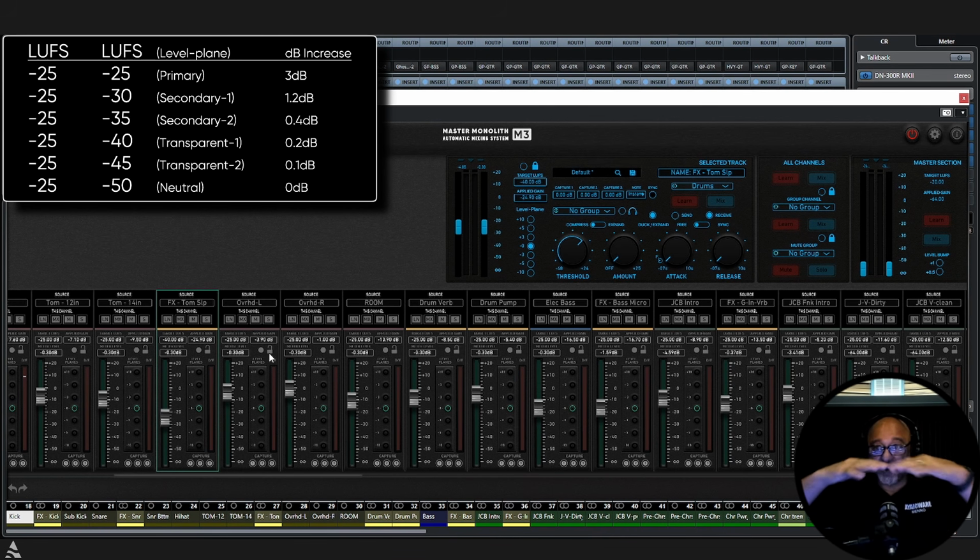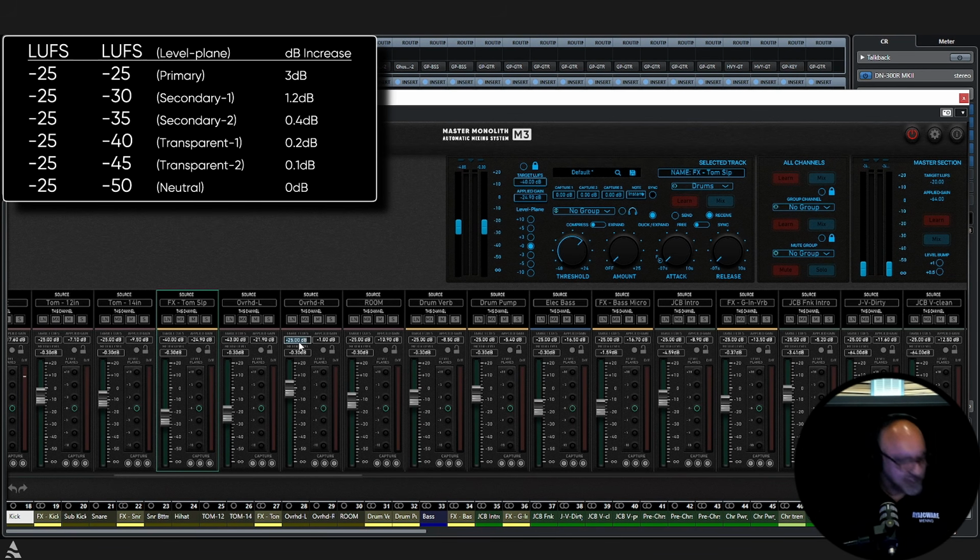If you have 2 elements playing on the same LUFS, whatever that LUFS is, the increase is 3. So in order for these 2 overheads together to play at minus 40, we want to drop them both to minus 43. So minus 43, minus 43, the increase is 3, 40. So we will set this to minus 43.